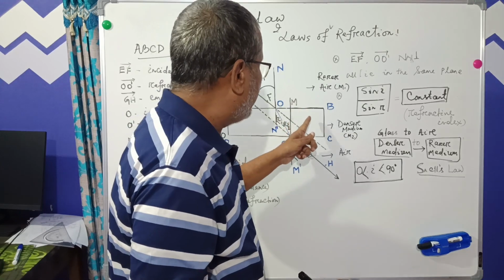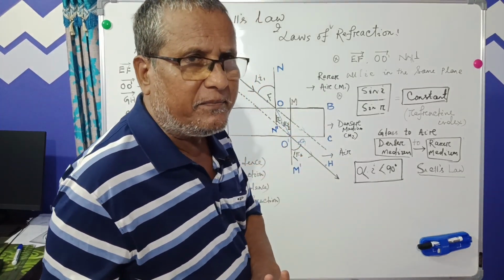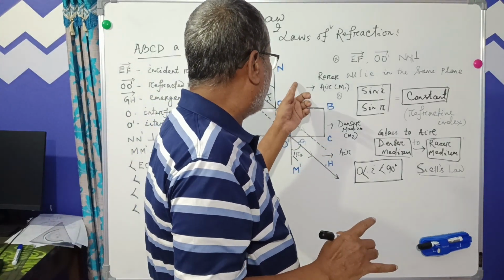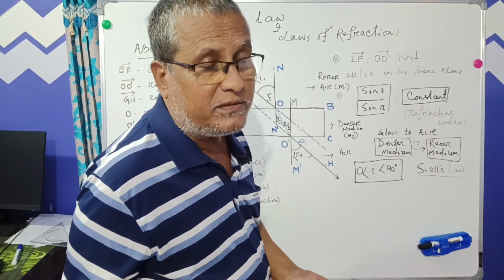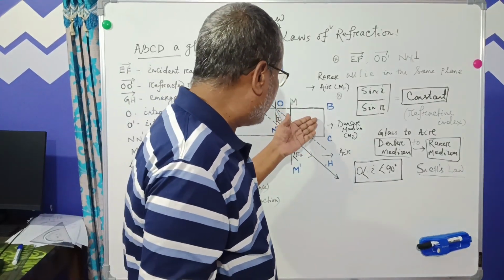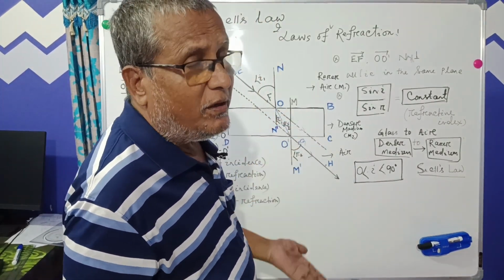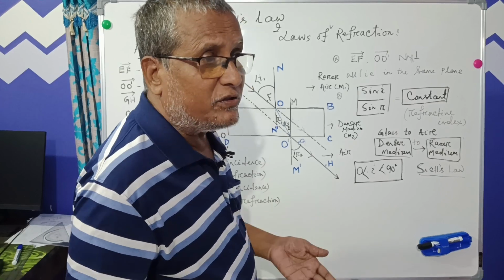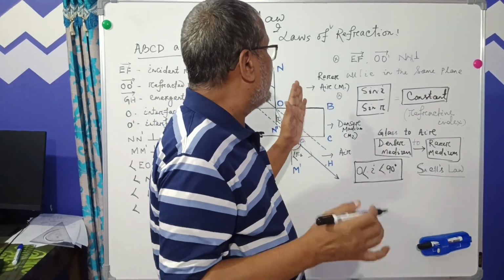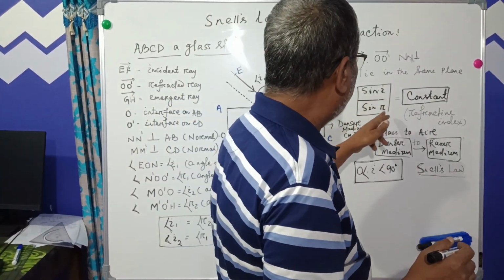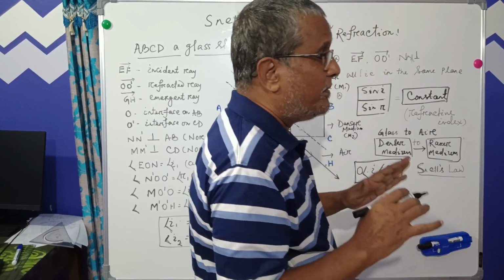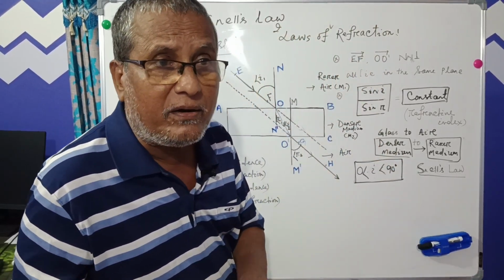Now it is air and glass, it is constant. If it is water and glass, then it will be otherwise. If any other transparent medium, maybe glycerin, maybe kerosene, it will be otherwise. So sin I by sin R is a constant for a given pair of media.